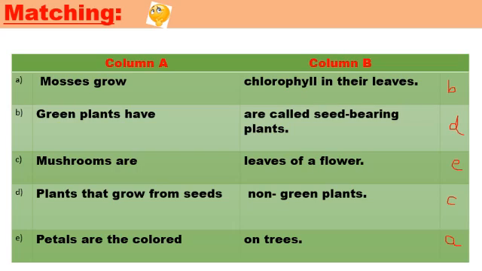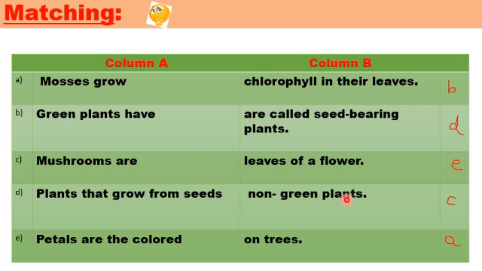Now we will recall again. Mosses grow on trees. Green plants have chlorophyll in their leaves. We will write here B. Mushrooms are non-green plants.